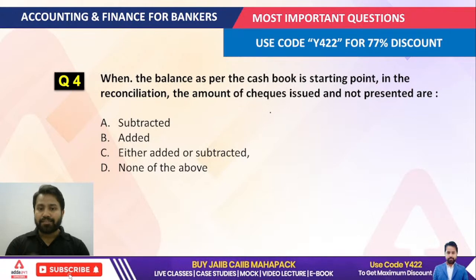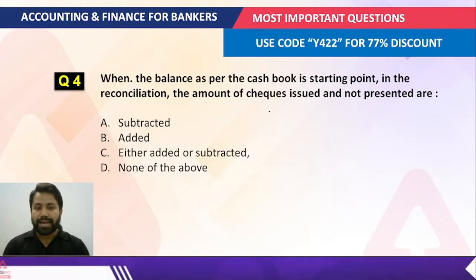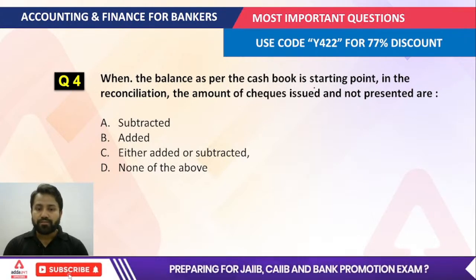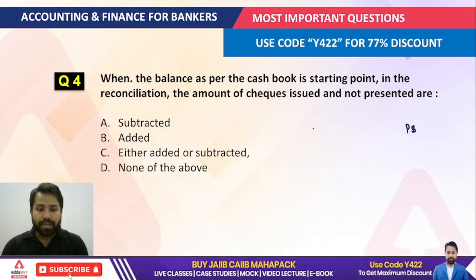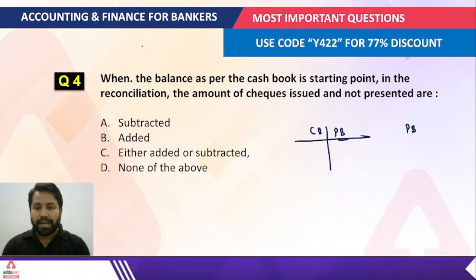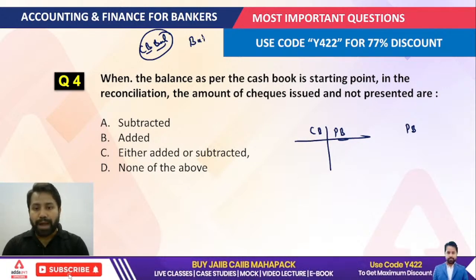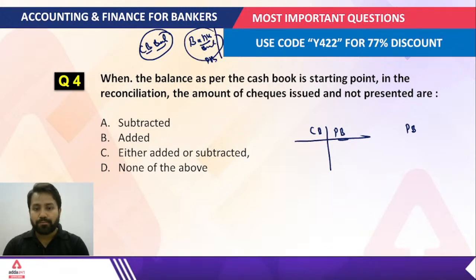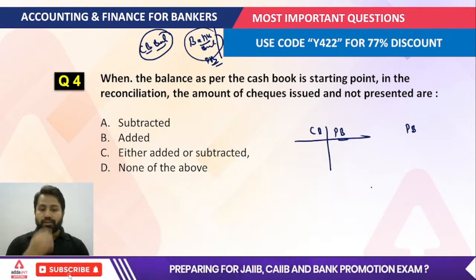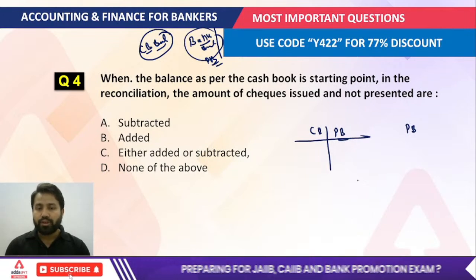When the balance as per the cash book is the starting point, that means you will write here passbook and here cash book. Because whenever the cash book balance is given, you have to find out the situation for the bank balance, or you can also understand you have to find the condition for the passbook balance, right? So in this context, the same thing you have to apply.